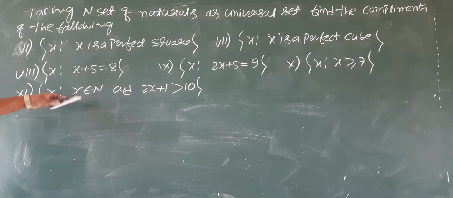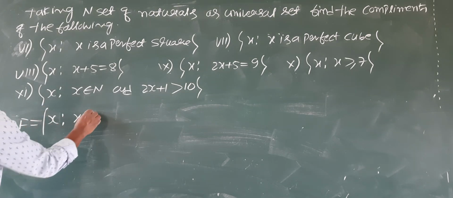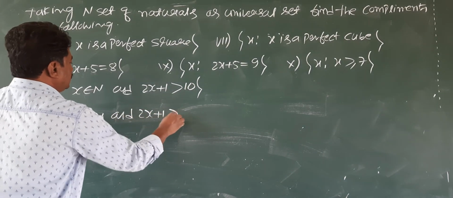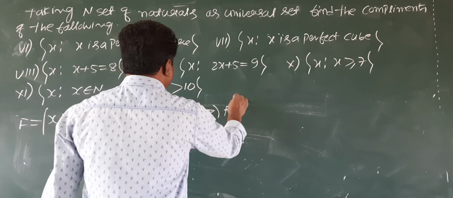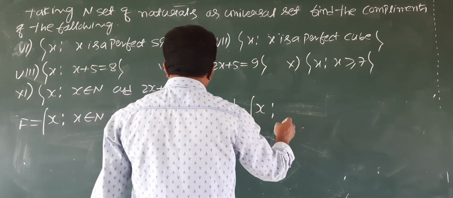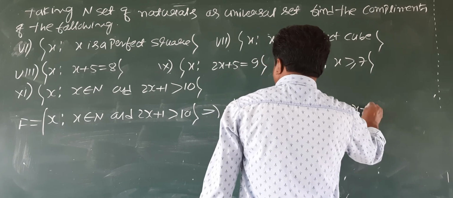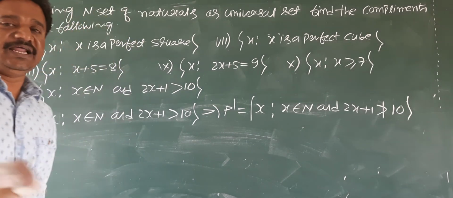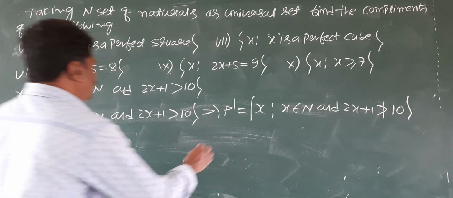So write, this is F. You take this as F: x such that x belongs to N and 2x plus 1 is greater than 10. So easy. This implies F dash is x such that x belongs to N and 2x plus 1 is not greater than 10. Not greater than 10 means less than or equal to.